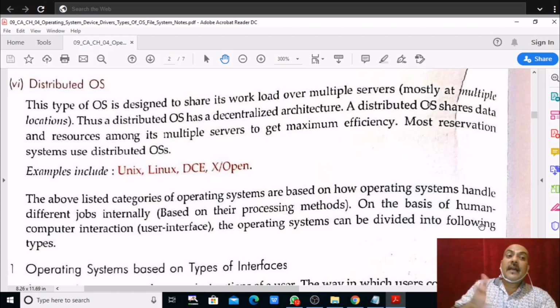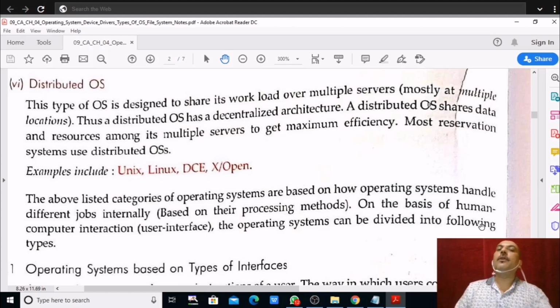So there are operating systems which are distributed, that means sharing their loads with other servers, so that if the information is not there, since all the data is not in one place, in such a situation it retrieves the information from another server.